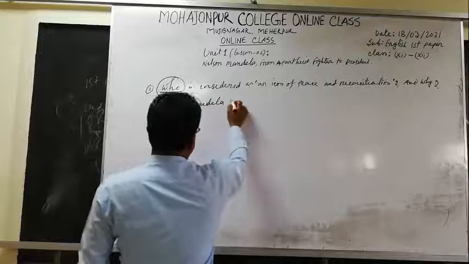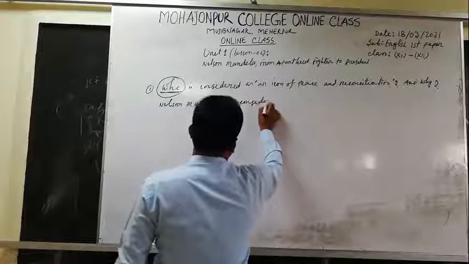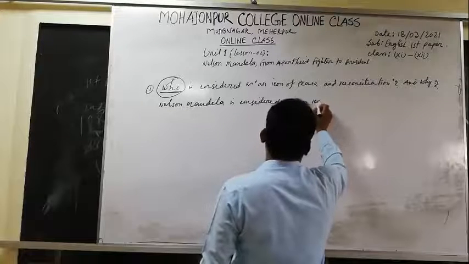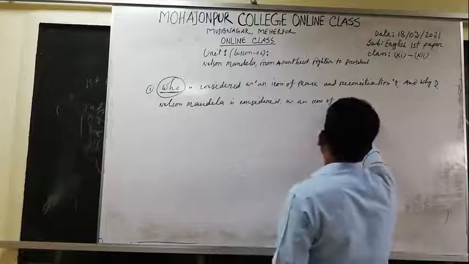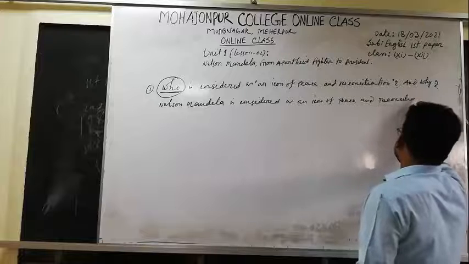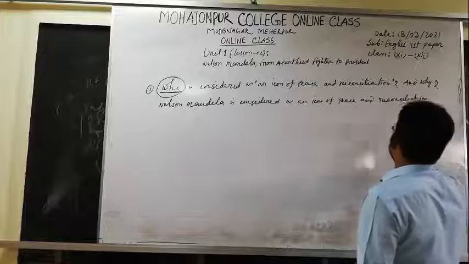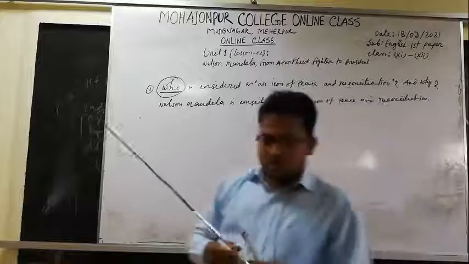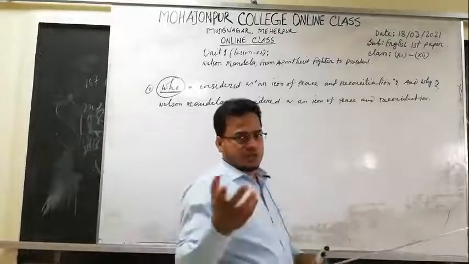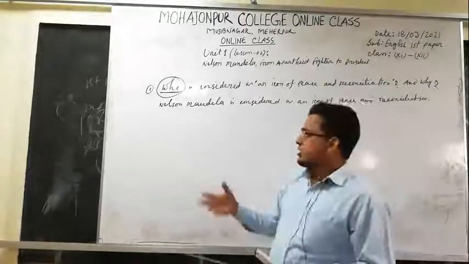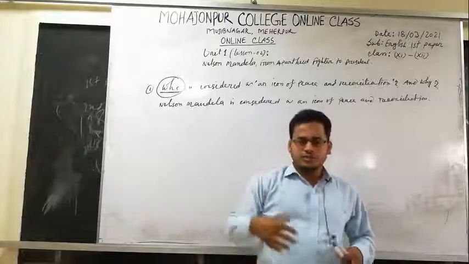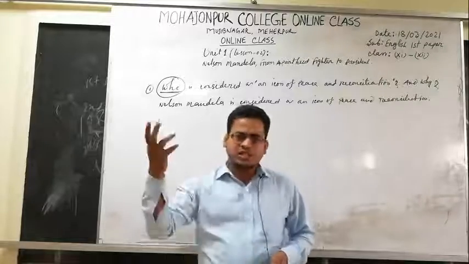Nelson Mandela is considered as an icon of peace and reconciliation. And why? From this passage, Nelson Mandela was the greatest leader of South Africa, and he guided South Africa from the shackles of apartheid to a multiracial democracy.